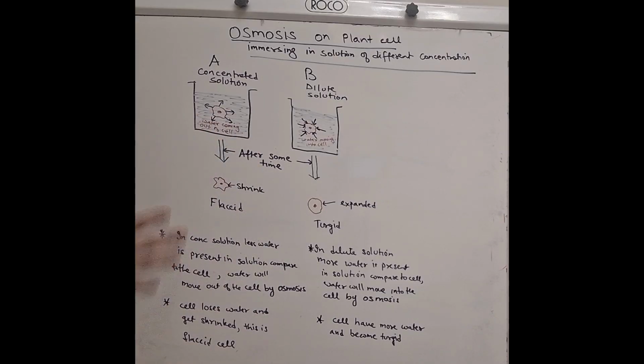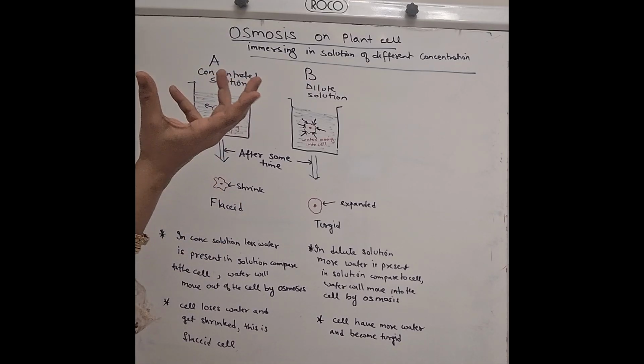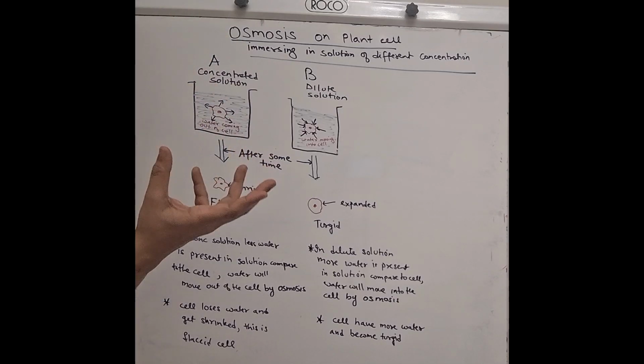Is it clear? So we can easily see this endoosmosis in our home, where you have seen the dried chickpea. When we need to use this dried chickpea, we have to soak it in water. So when we soak the chickpea in water, what happens? Now we just understand that the chickpea is a cell. So what will happen?